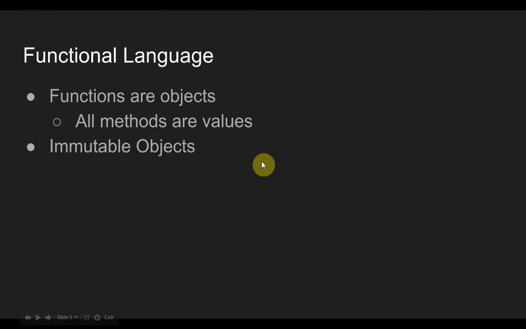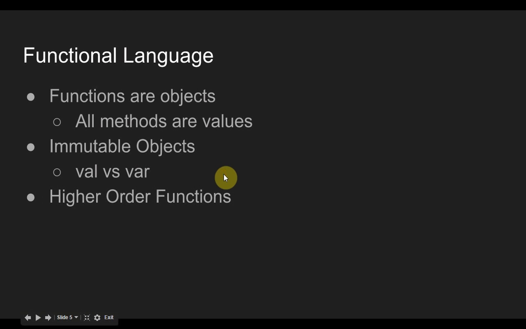There are immutable objects in Scala, so this is the difference between val versus var. Val is a value, so you can only assign a value one time, so that's the immutable one. And var is a variable, so it can be assigned multiple times, so that's mutable. There are higher order functions in Scala. As you saw, we had our map function, which is a favorite of mine.